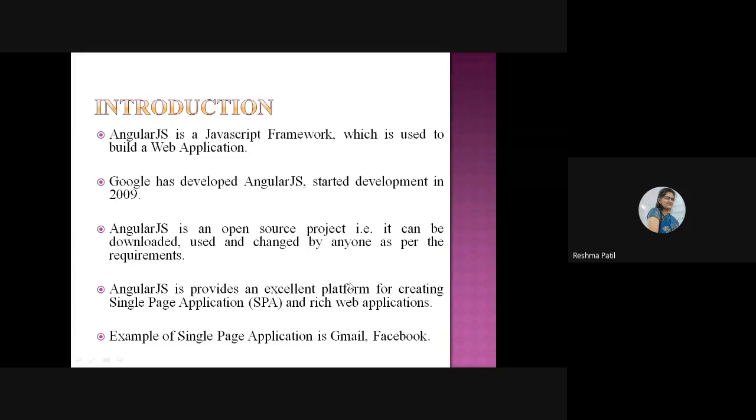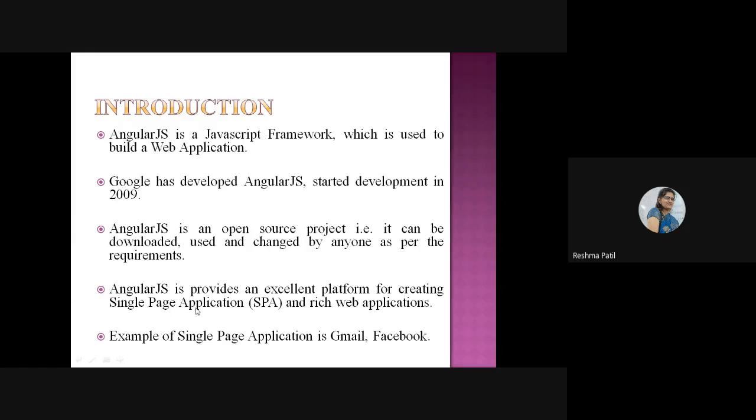AngularJS provides an excellent platform for creating single page applications. It means only one page will be there. You will see multiple functionalities on that page. You will also find there are multiple pages, but actually it is a single page application. Only the internal structure or data is changing as per the requirement. Example, Gmail. Only internal data is going to change, the outer part will be the same. So it is called a single page application. Another example is Facebook.